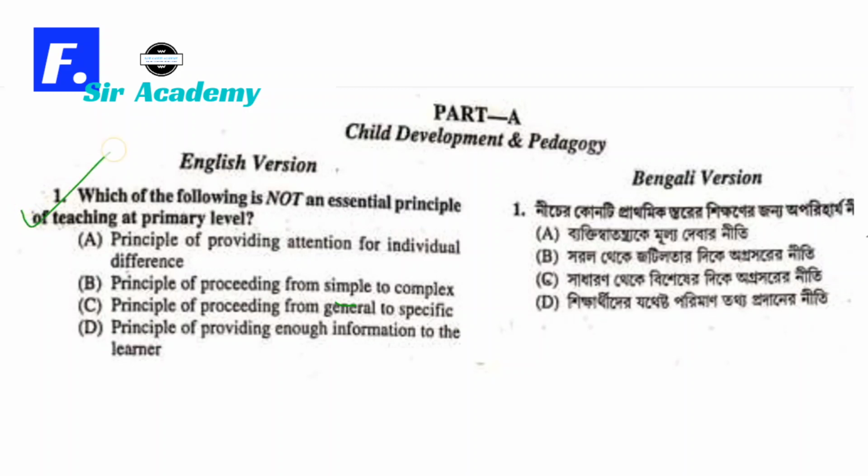So for you, the first question is, which of the following is not an essential principle of teaching at primary level? A. Principle of providing attention for individual difference. B. Principle of proceeding from simple to complex. C. Principle of proceeding from general to specific. D. Principle of providing enough information to the learner. I am giving you one by one with analysis.